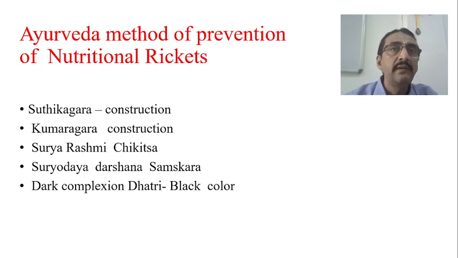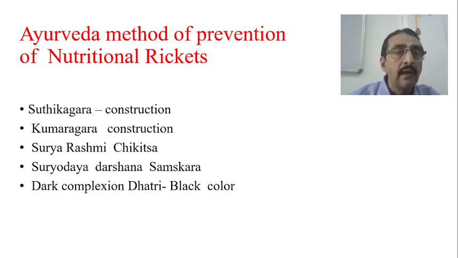Vitamin D, in the way of production, passes through the D1 phase, D2 phase, and D3 phase. Finally, what we get is D3. D3 is considered the most active form of vitamin D, and it is just like a hormone, which is very important for the absorption of calcium. Once the calcium is not there, the growth plate of the bone is not formed in the infant, and that leads to softening of the bones and rickety manifestations.